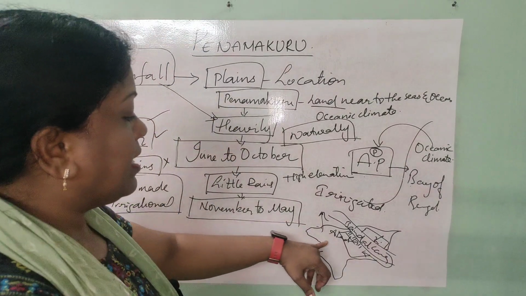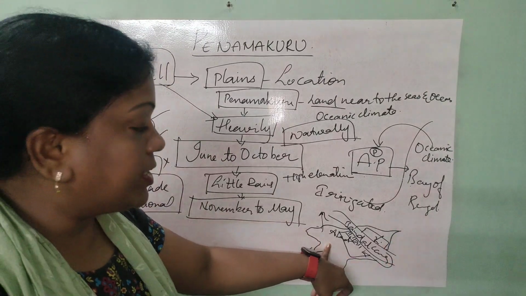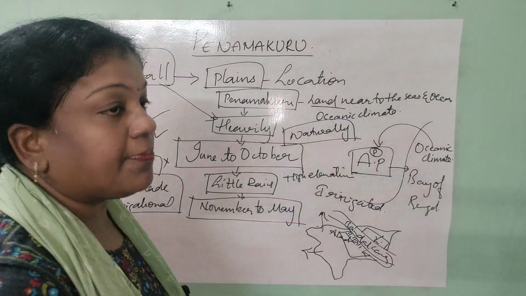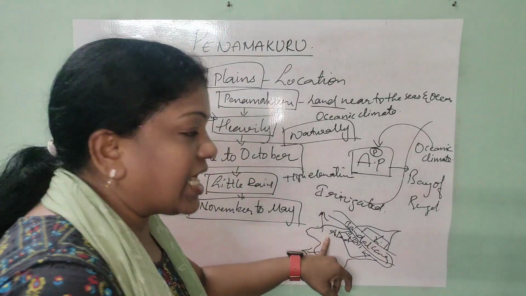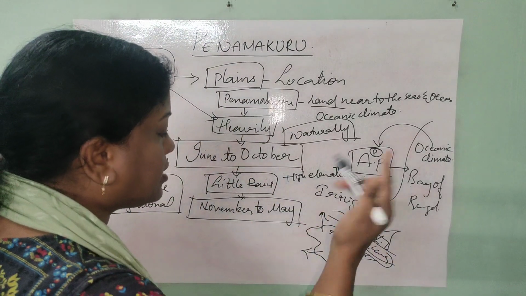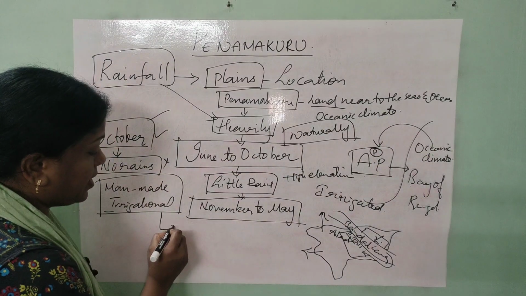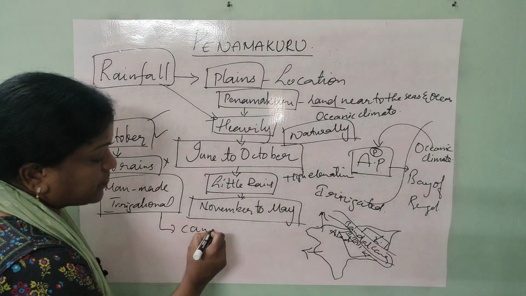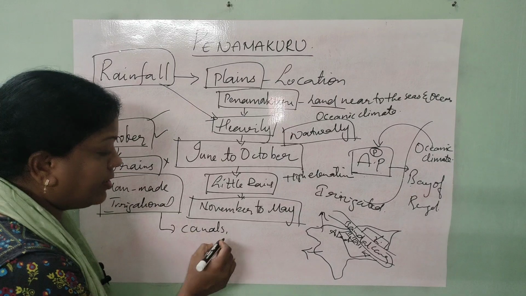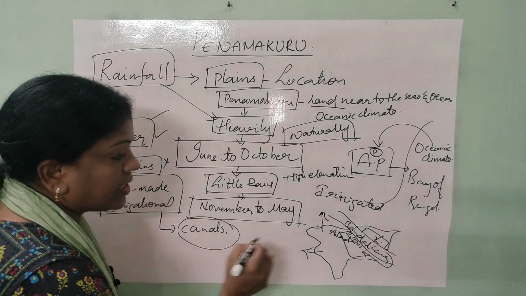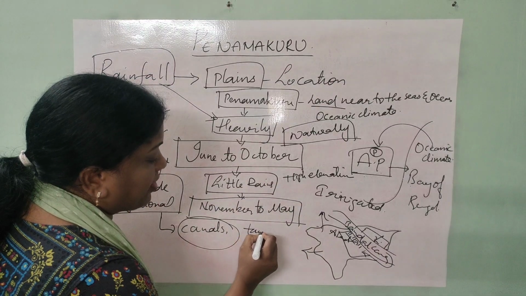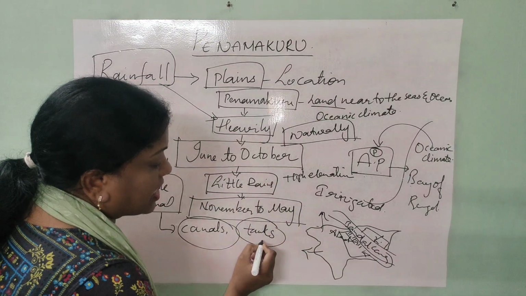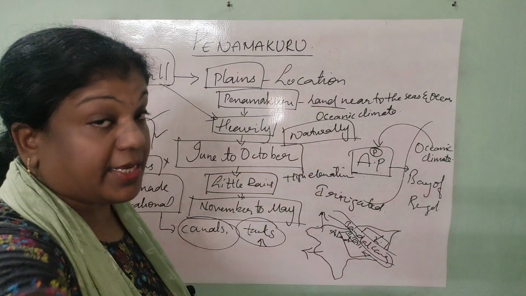So during the month of October, when we are confirming there are no rains, we have to make provision of other sources of water to get the lands irrigated. So what are the other choices they have made here? One is canals. It is really good, but only the lands which are near the canals are getting irrigated. Another choice we can prefer is tanks. So the lands which are near the tanks can also get irrigated.